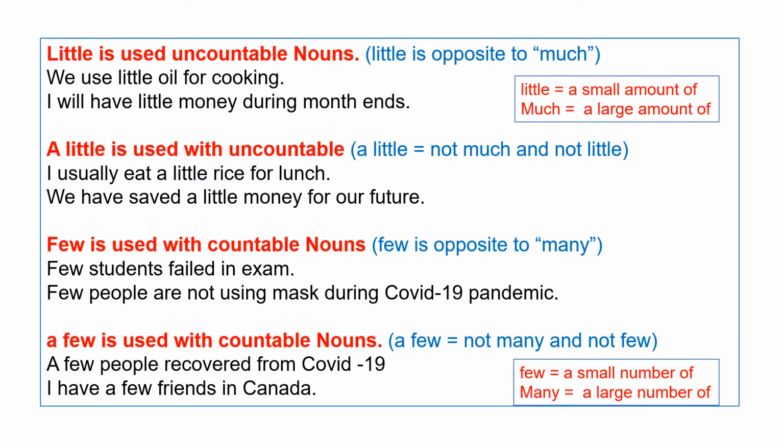Next, a few. A few is also used with countable nouns. A few means not many and not few. It is in between many and few. For example, a few people recovered from COVID-19. I have a few friends in Canada. I have a few friends in Canada means not many friends and not few friends.